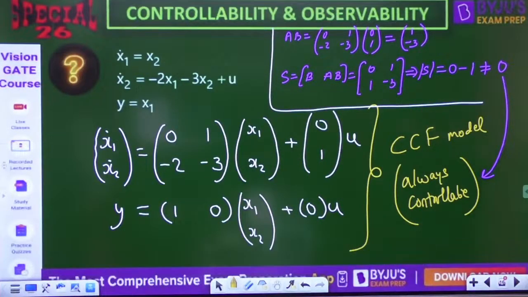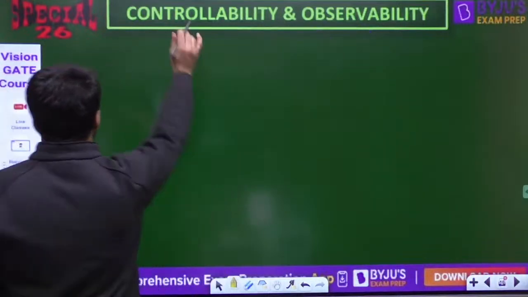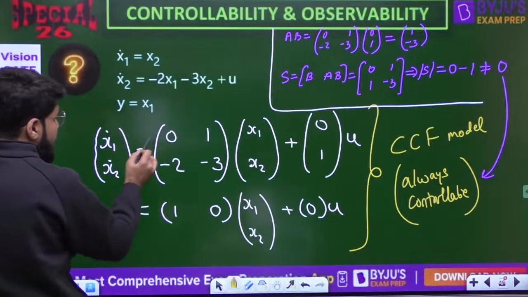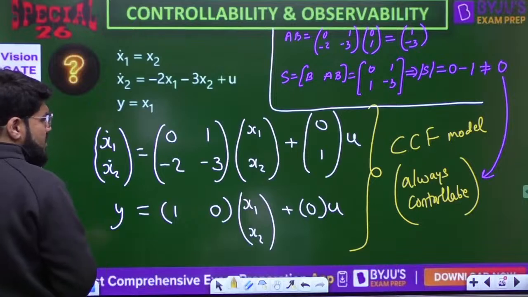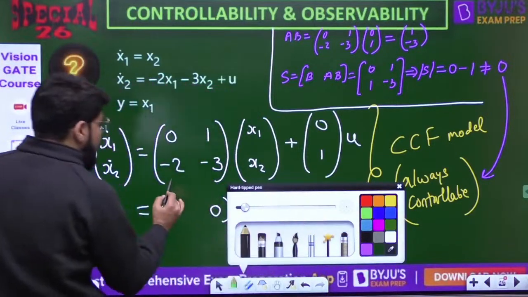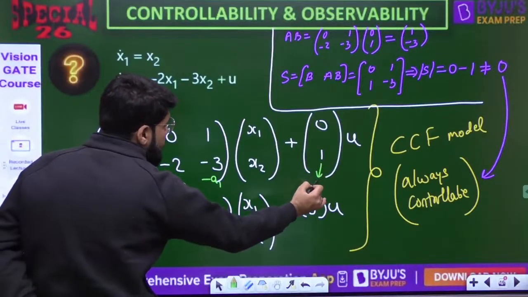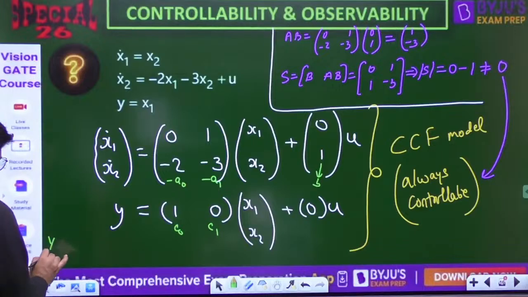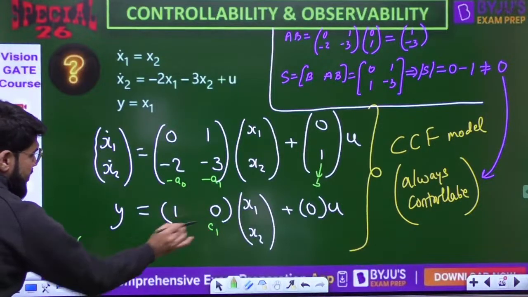Okay, now please pay attention. What is the trick for observability? Please pay attention here. Let me write down the transfer function of this system. Can I write down the transfer function of this system? For second order, this is minus A0, minus A1. This corresponds to B, and this is C0, C1. So what is the transfer function? B is equal to 1. C0 is the constant term, C1 is the coefficient of S.